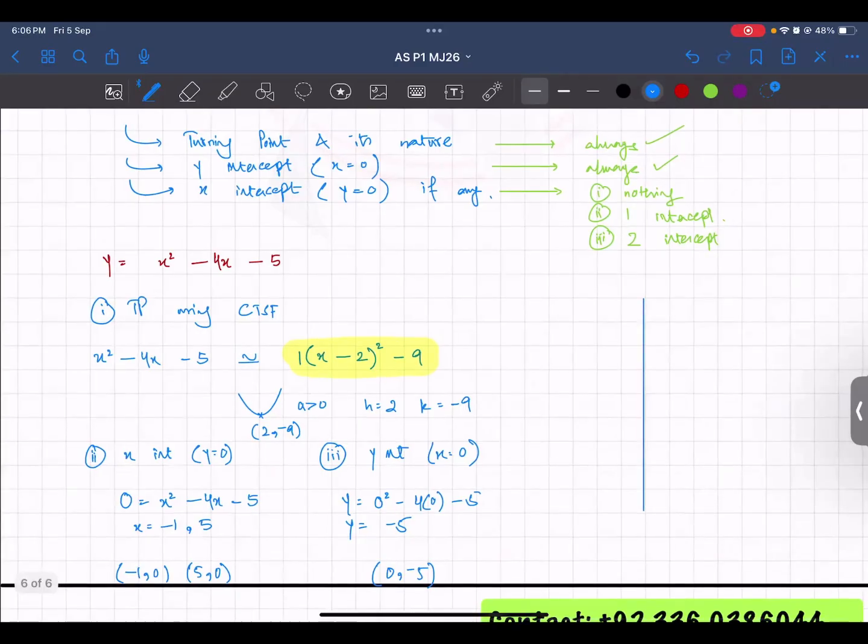Sketch. Sketch का मतलब होता है ओवरऑल एक आइडिया about the graph, not the actual plotting. स्केलिंग भी हो तो जरूरी नहीं है. 2, -9. Let's suppose this is 2 and -9, समझ लो यहाँ पर -9. अंदाजे से कर लो, ठीक है. It is not a sketch. Oh sorry, it is not a plot. Sketching मतलब you should get the idea of how the graph is going.